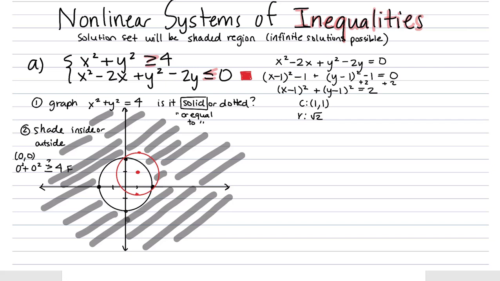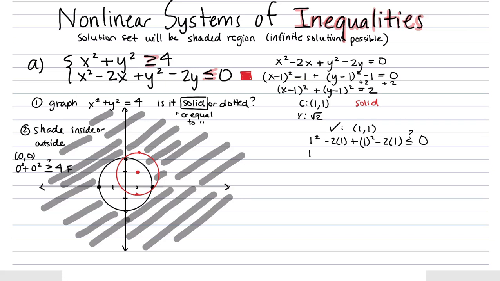So let's check, is this one supposed to be solid or dotted? It looks like we have an or equal to, so it's supposed to be solid. And then we need to figure out, are we going to shade inside or outside? So let's check with the point. Something that's obviously inside would be our center, 1, 1. So when I plug in 1, 1 to my curve, 1 squared minus 2 times 1 plus 1 squared minus 2 times 1. We want to see, is that less than or equal to 0?